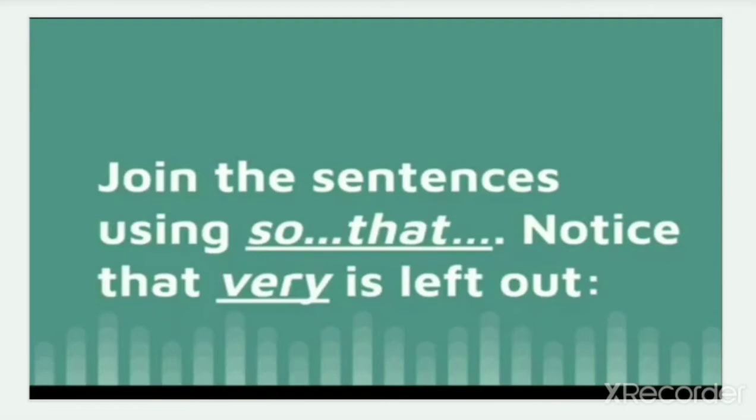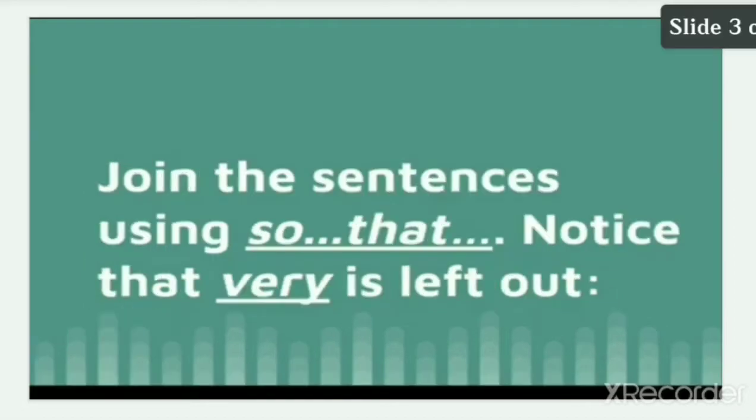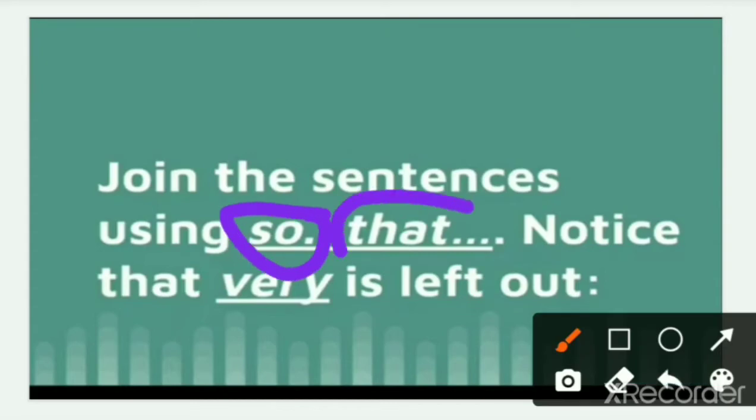Join the sentences using so that. Notice that very is left out. Join the sentences means there are two sentences and you have to join them using that and so. You have to replace very. Left out means you have to remove the very from the given sentence and use the words so and that, and cross out very from the sentence.